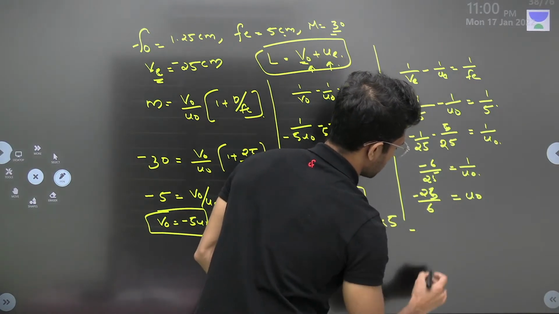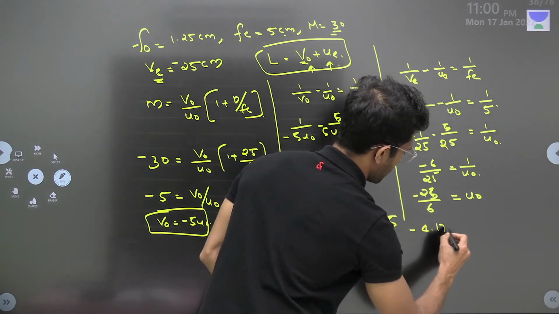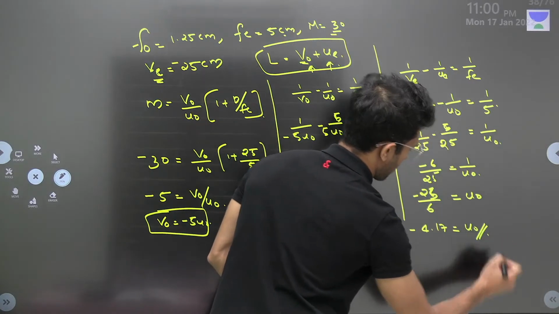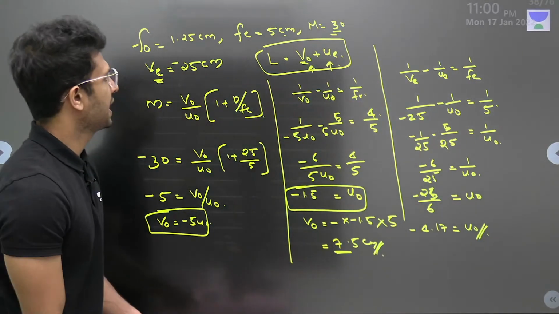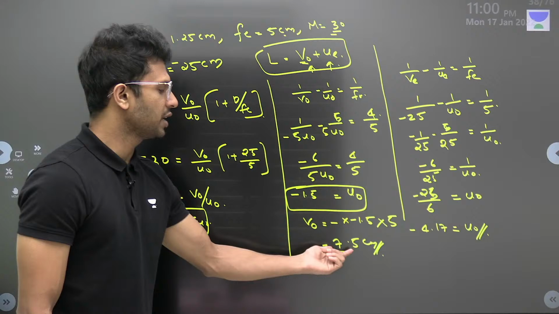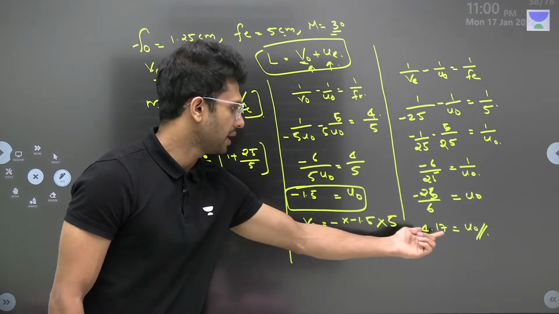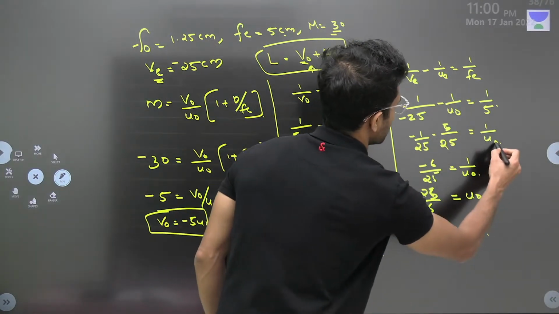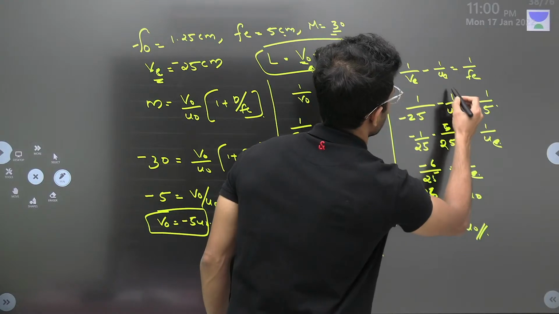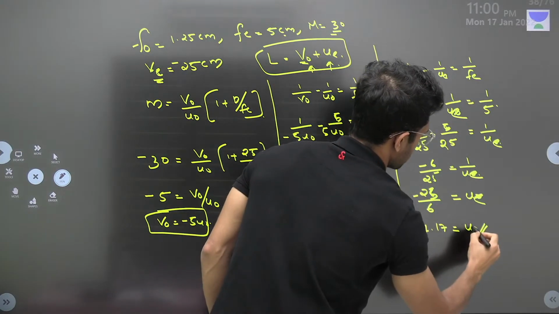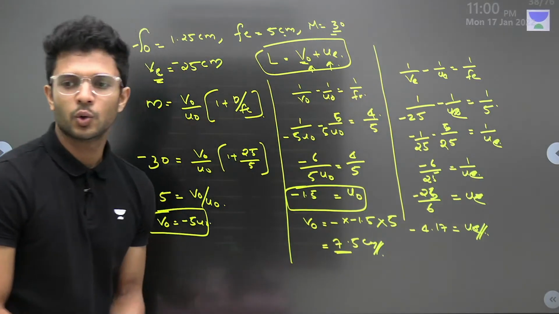25, this is minus 4.17 U naught. So how much is the length going to come? Length is equal to V naught plus UE. It is UE, for the eyepiece. Just replace O with E here.